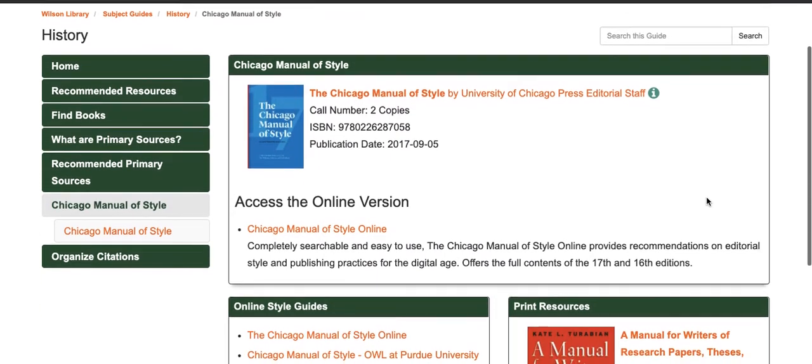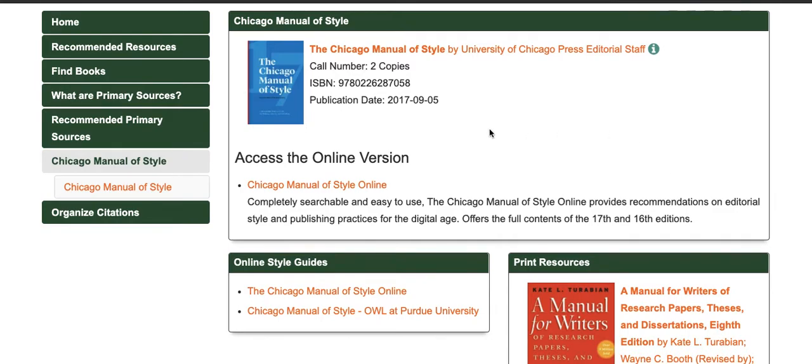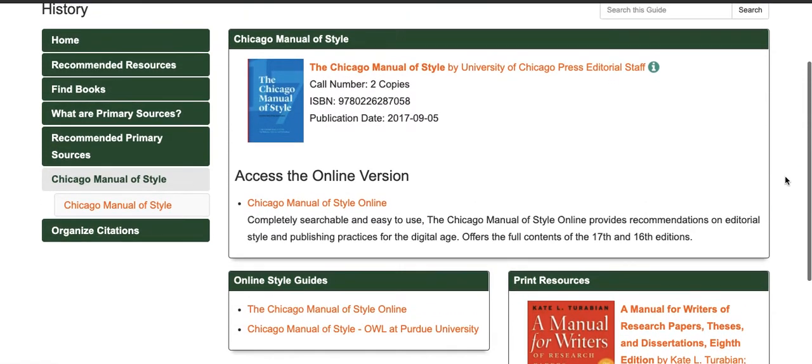There's a link here to the Chicago Manual of Style. So we do have the Chicago Manual of Style online, and so you can view that. And you can also take a look at the OWL at Purdue University for some additional resources.